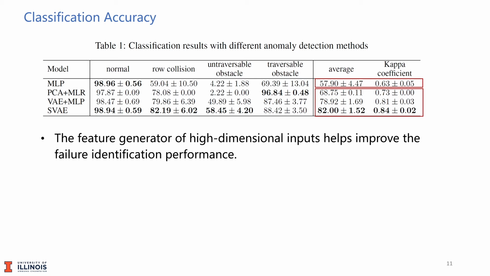We summarize the quantitative results in Table 1. As we can see, the SVAE model achieves the best overall performance among the four methods. With a more detailed observation, we found that the feature generator does help improve the failure identification performance. This can be seen from the fact that the MLP without a feature generator had an inferior performance compared to the other three models, which all contained feature generators.